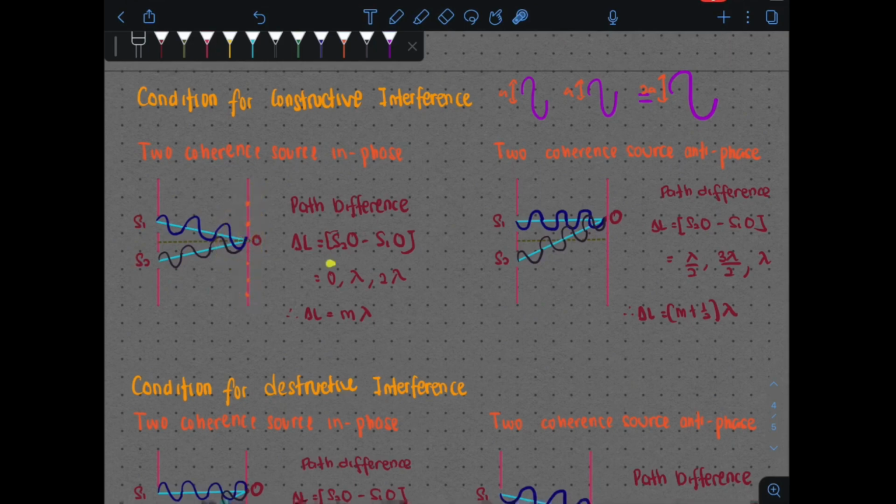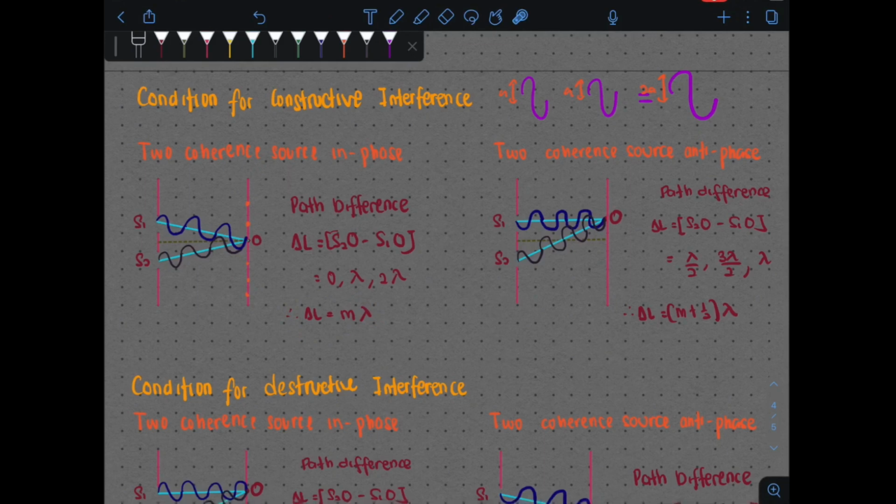So perbezaan fasa antara mereka akan sentiasa is either 0, lambda ataupun 2 lambda dekat sini, which indicates that constant phase difference here adalah sebanyak delta L is equal to m lambda, where your m can be 0, 1, 2, 3 or any number dekat sini.